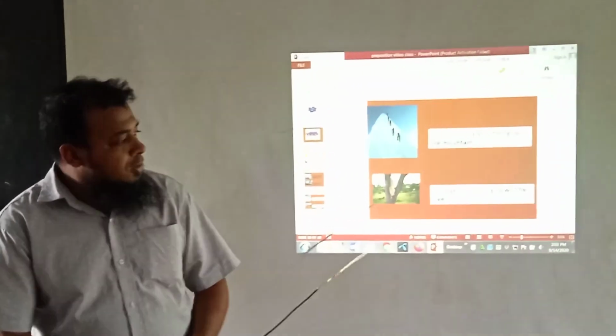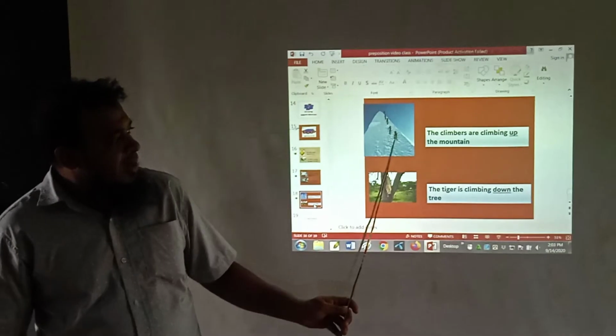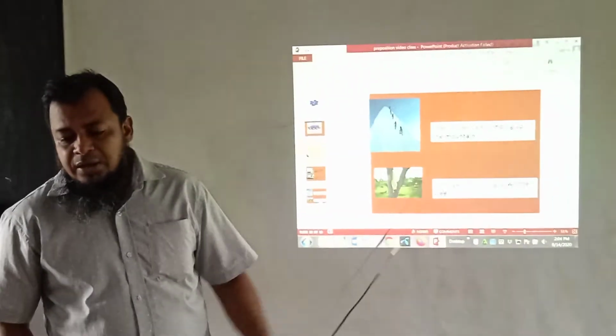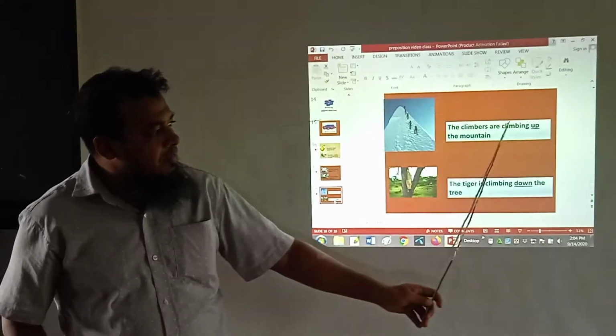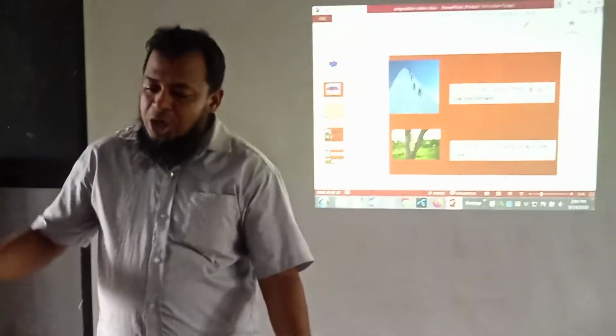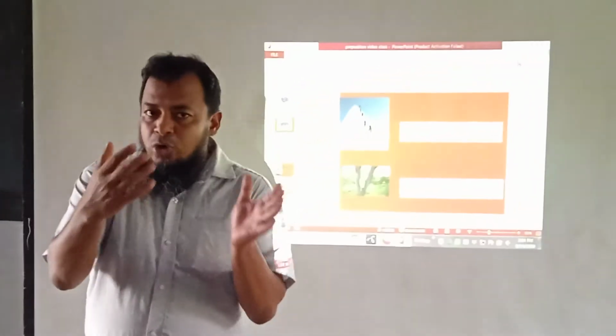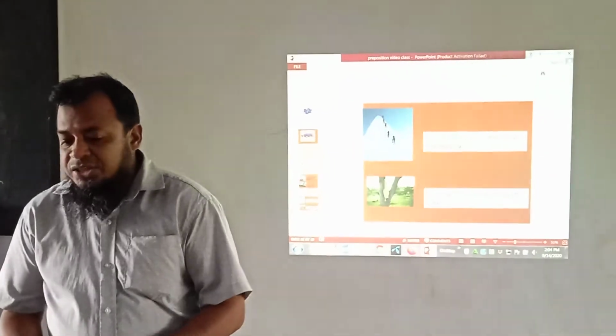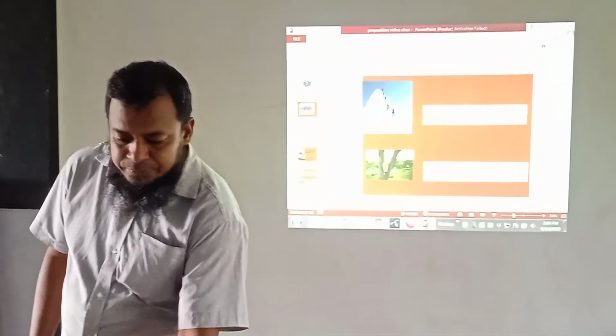Here we have got two other more prepositions. The climbers are climbing up the mountain. Here they are going up, so climb up the tree or mountain. Here the tiger is climbing down. Down means going down. Water flows down from the mountain, street or river, etc.